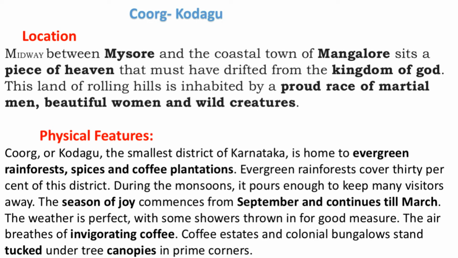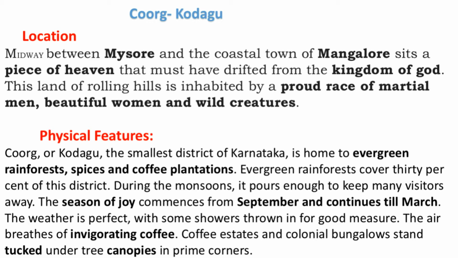Martial means fighting, the people who were good in fighting and war. And there are also beautiful women and wild creatures. So that is just a brief introduction about the location. We know that it is located in between Mysore and Mangalore. Now let us talk about the physical features.